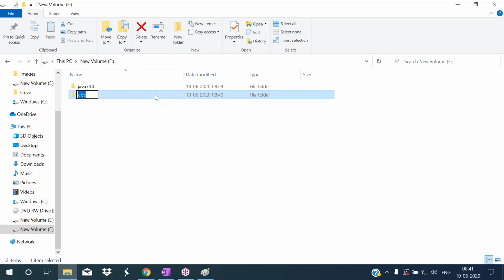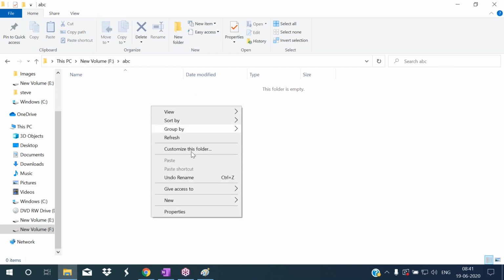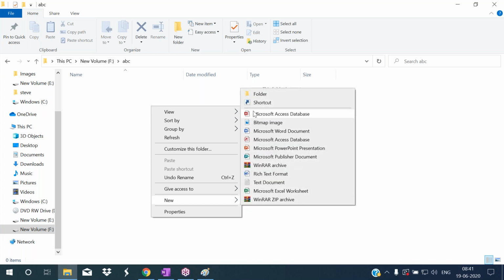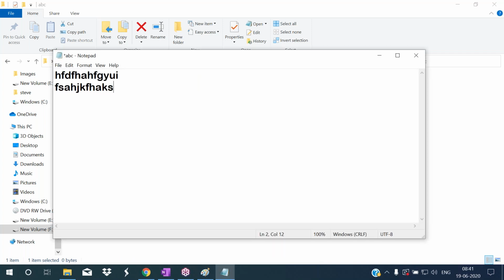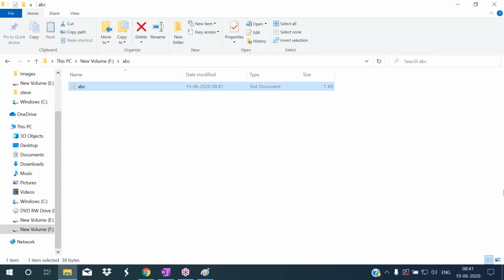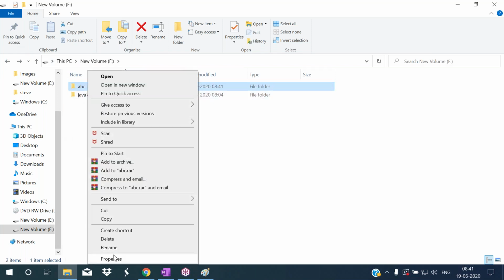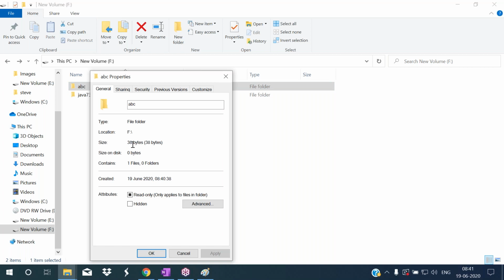To place files. In this ABC folder, I want to create a new text file, and I'm giving the file name as ABC. I'm opening it and typing some code here. I'm closing it and clicking on save. Now some memory is allocated here. Now observe the properties: right click on it, then select the properties option. It displays a size of 38 bytes. So the folder is a logical one that does not physically exist, whereas this file physically exists. So the folder is a concept.